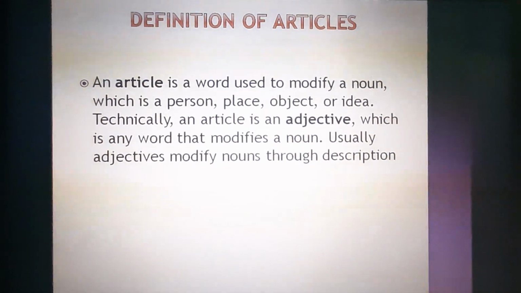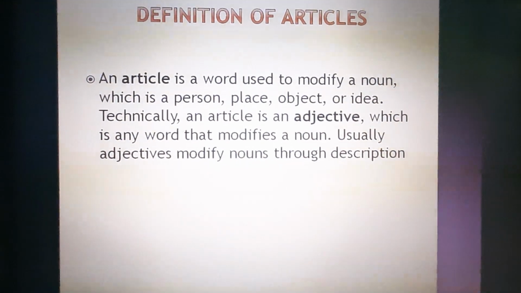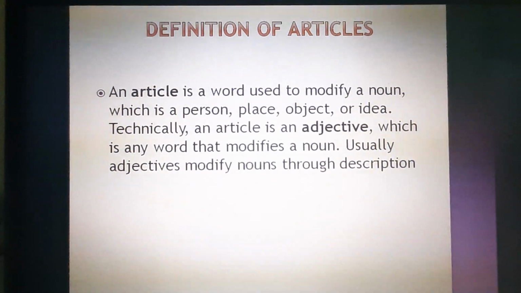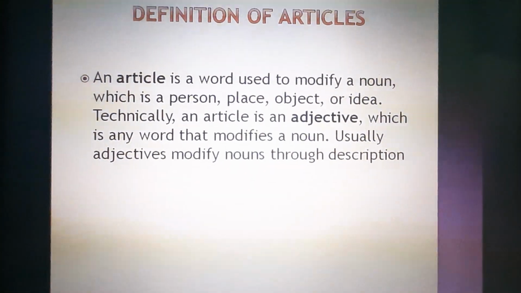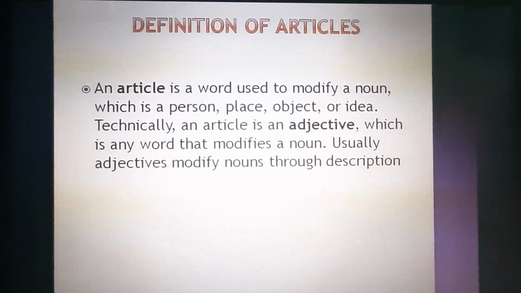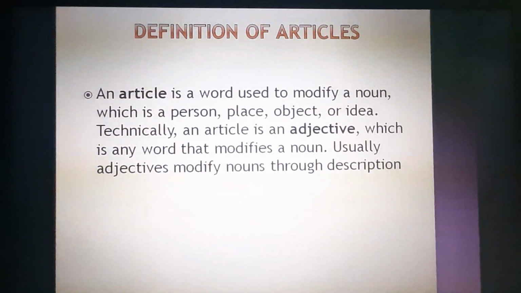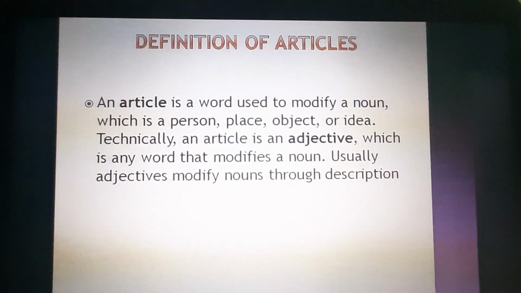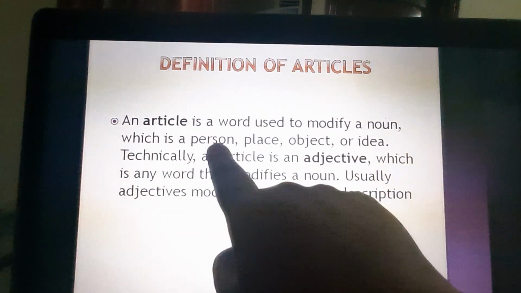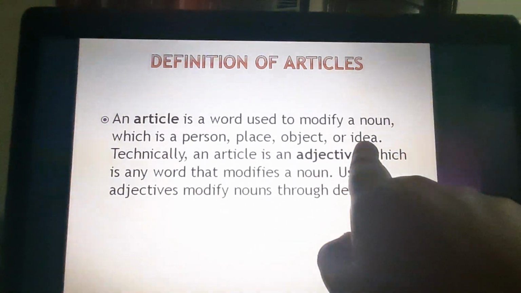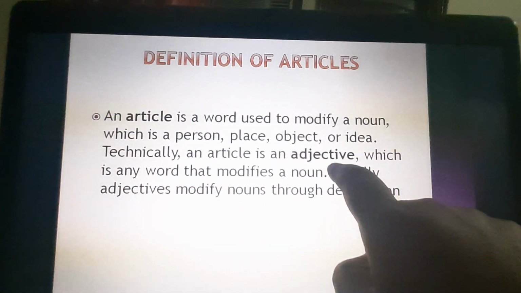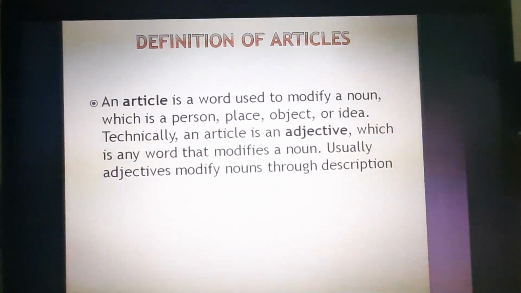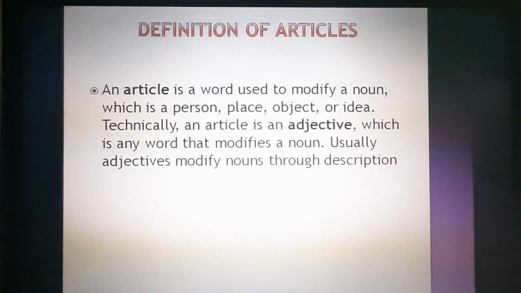So, by definition, an article is a word that is used to modify a noun. As I've already explained earlier, when we modify or change a noun in terms of number, that is referred to as an article. So, the definition says an article is a word used to modify a noun, which is a person, place, object, or an idea. Technically, an article is an adjective because it gives additional information. It gives information about the particular number. Fine? So let's see.